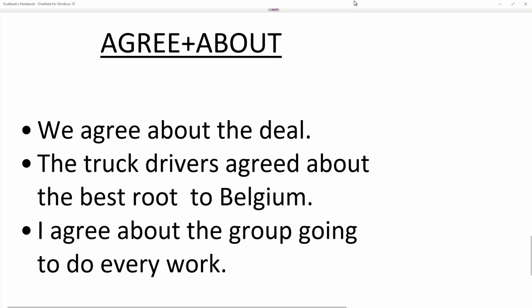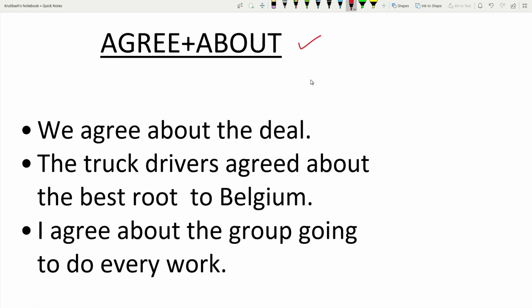We use agree about if the object is a deal, an idea to do something, or one opinion of a group. If there is a discussion in a group and the opinion is one, the result is one, everybody's opinion is one, there you use agree about. We agree about the deal.